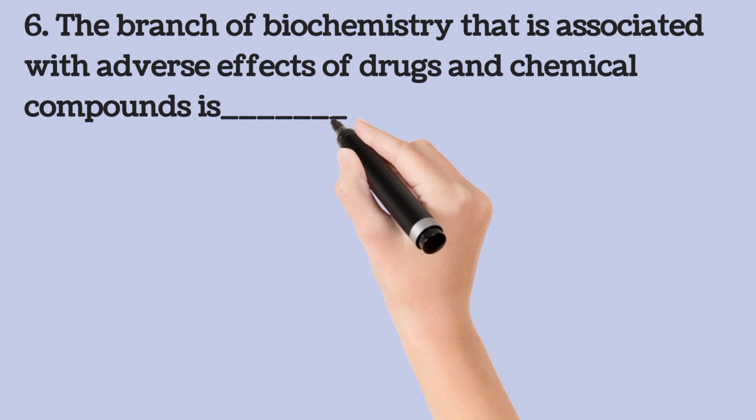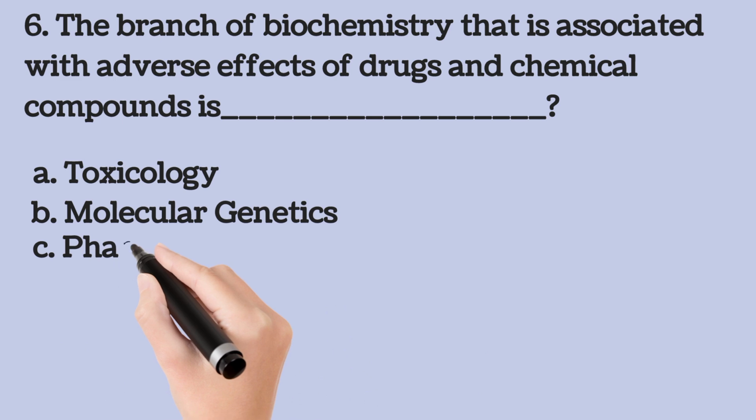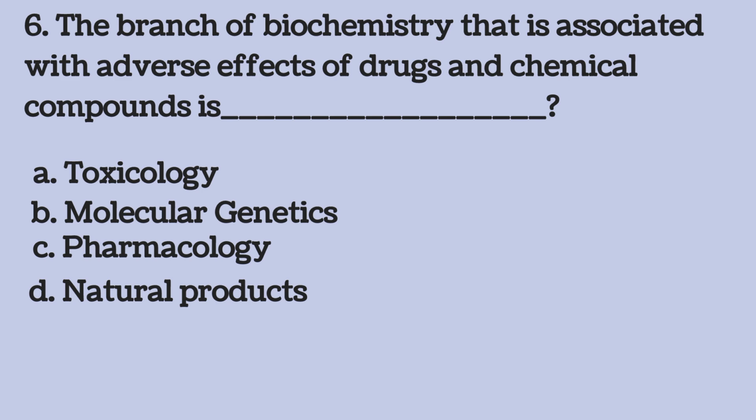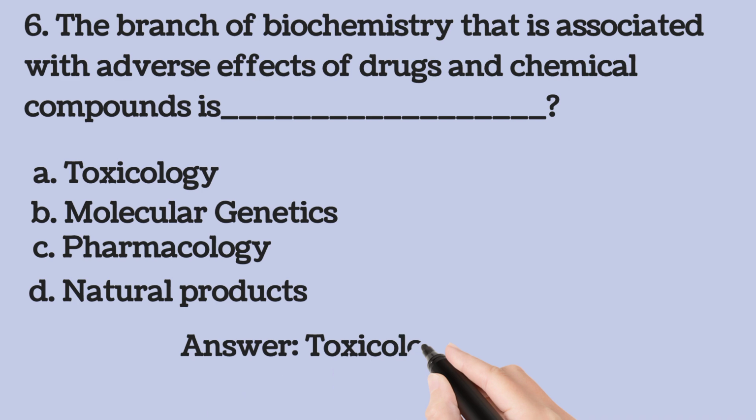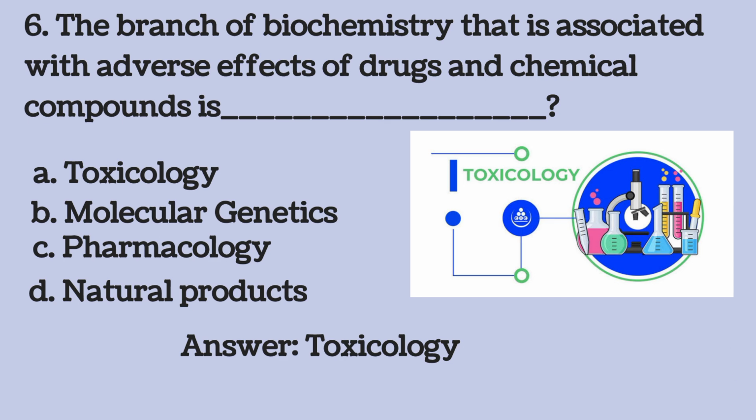6. The branch of biochemistry that is associated with adverse effects of drugs and chemical compounds is A. Toxicology, B. Molecular genetics, C. Pharmacology, D. Natural products. 5 seconds to answer this question. Then the answer is toxicology. So toxicology is a branch of biochemistry that is associated with adverse effects of chemical substances and drugs. So the answer is toxicology.